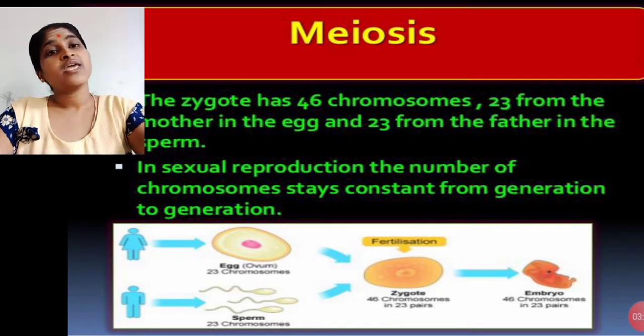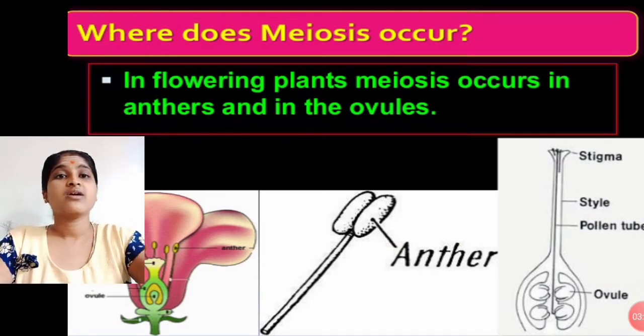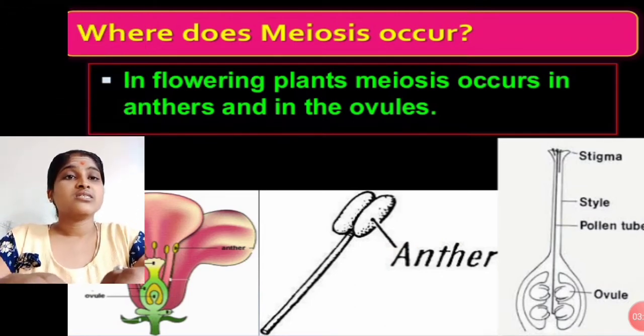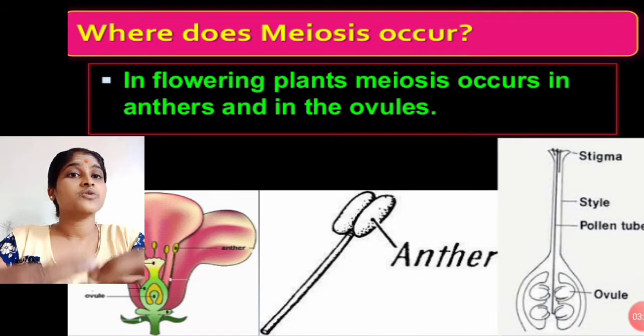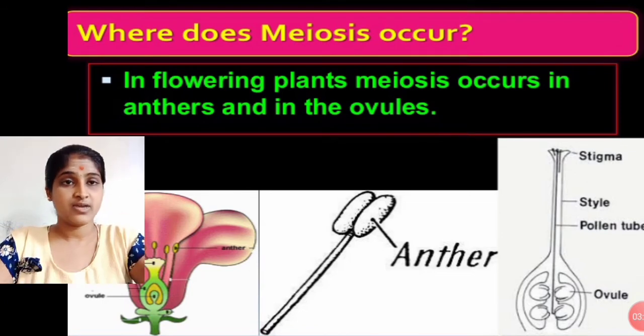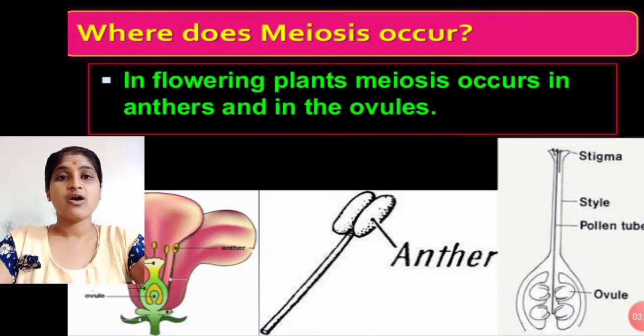Next, where does meiosis occur? It is not present only in animals, but also in plants. In flowering plants, meiosis occurs in the anthers and the ovules.